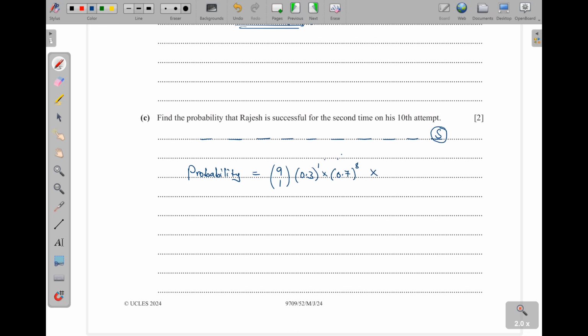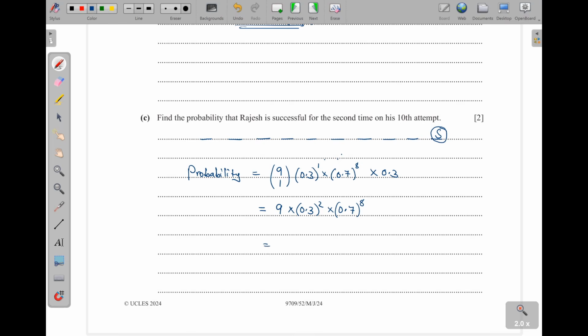Then after that, I'll multiply with the probability of getting a success here on the 10th time, which is 0.3. Of course, 9 combination 1 is 9. Then we shall have 0.3 squared, this and this give us 0.3 squared. Then times 0.7 to the power 8.